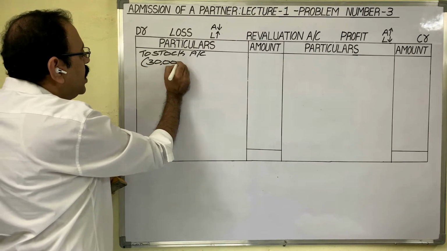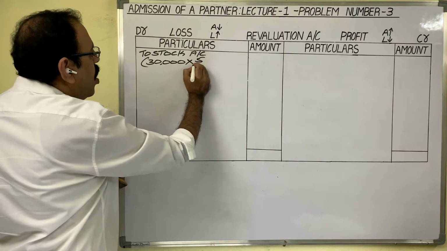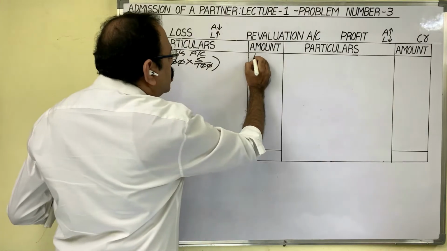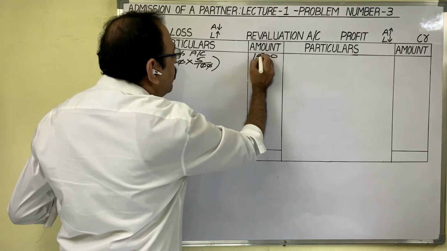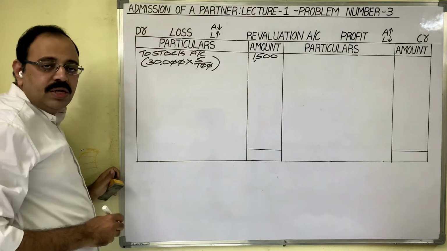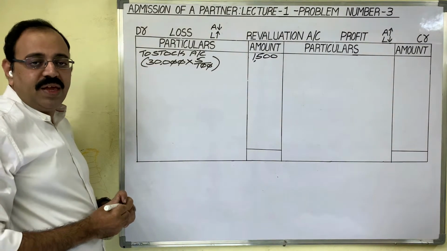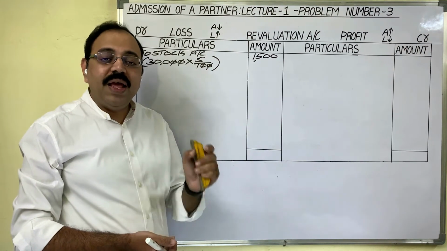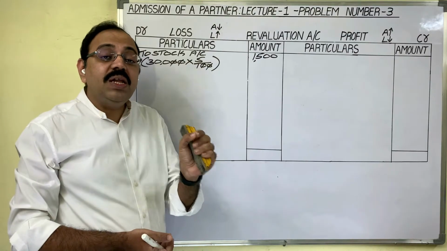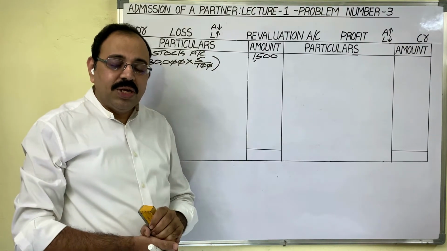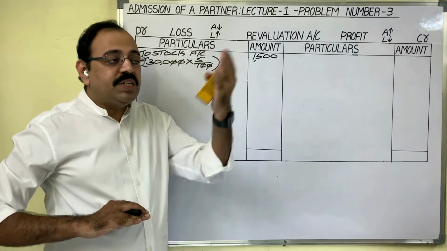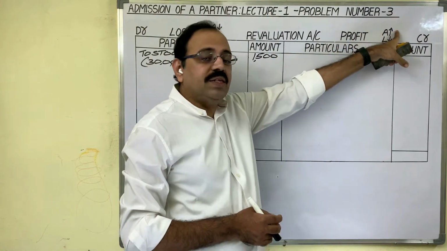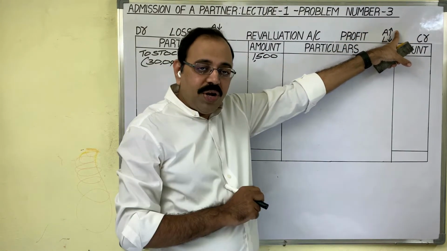Stock value is given as 30,000 rupees in the old balance sheet. On that, 5% depreciation we have to provide. Stock market price is reduced by 1,500 rupees. It is a loss. Next adjustment is about machinery. In the old balance sheet, machinery value is given as 45,000 rupees, and additional information says that machinery is revalued at 50,000 rupees. So comparing to book value, machinery market price is increased by 5,000 rupees. Asset value is increasing. So that 5,000 is profit to us.